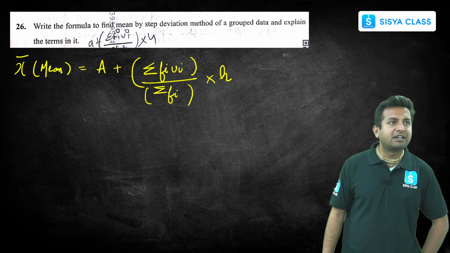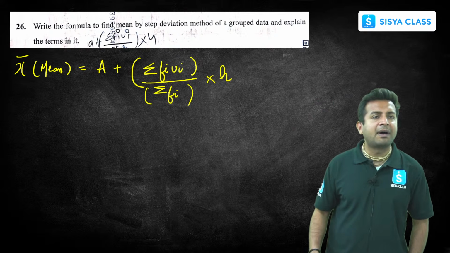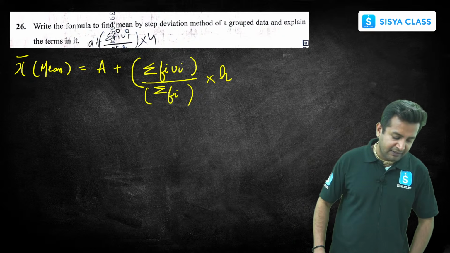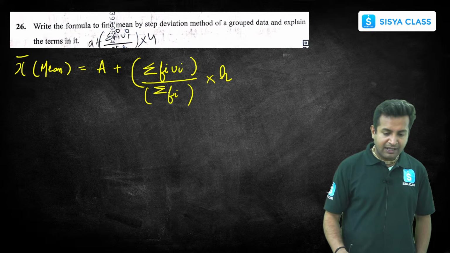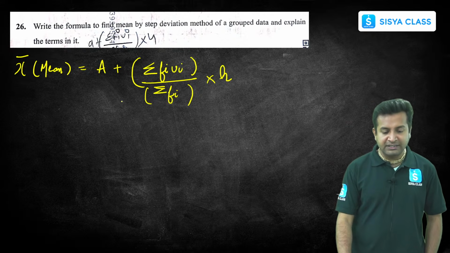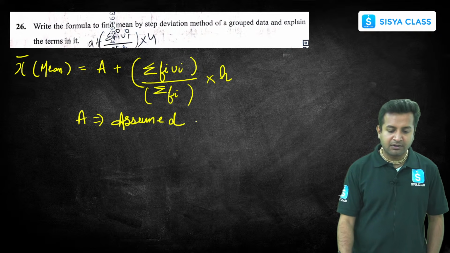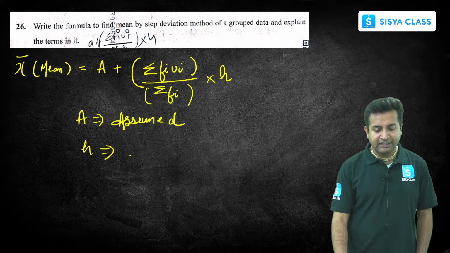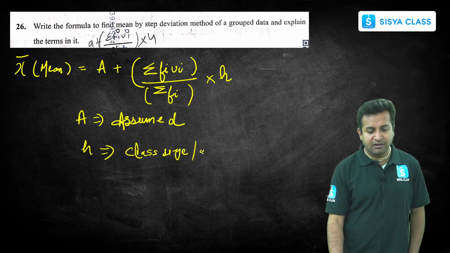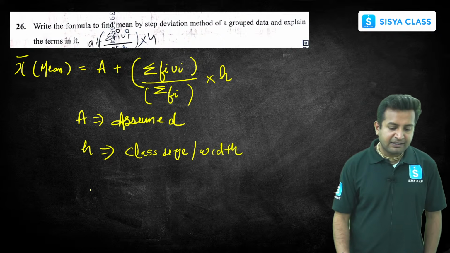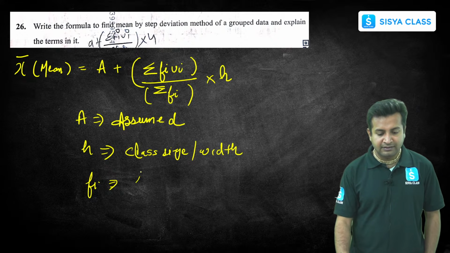Question number 25 we have already solved, and question number 2 also you can go back and watch what the answer is. So here, basically, if we all look at the formula, what is A? A is nothing but the assumed mean. Got it? What is h? h is nothing but the class size or width, right? Next, what is fi? fi is nothing but the frequency of the ith class.